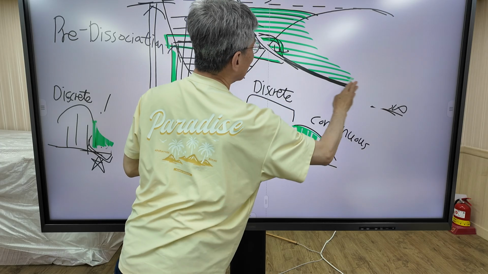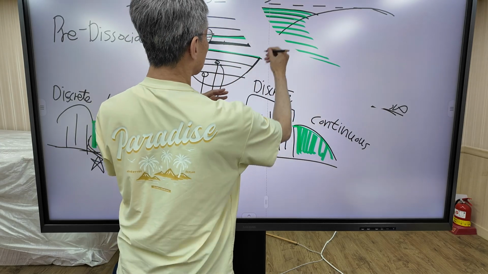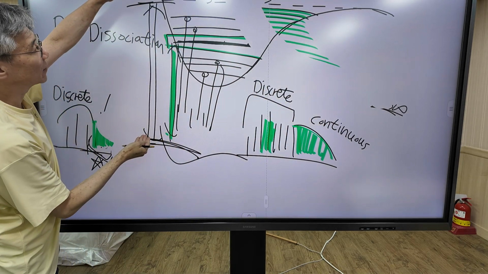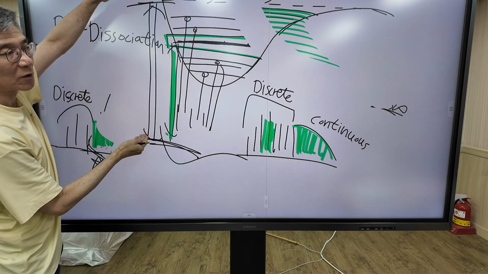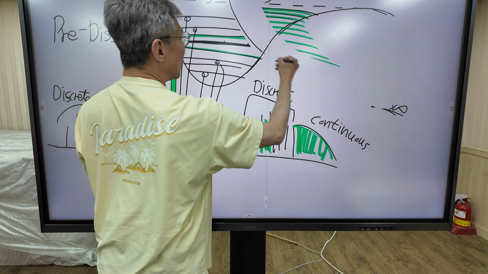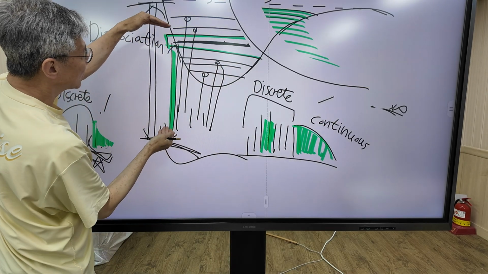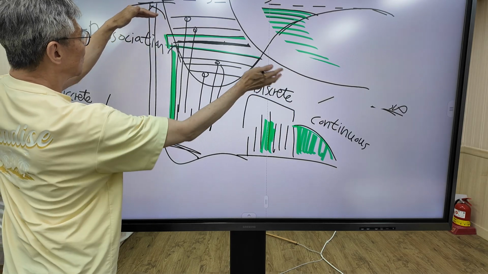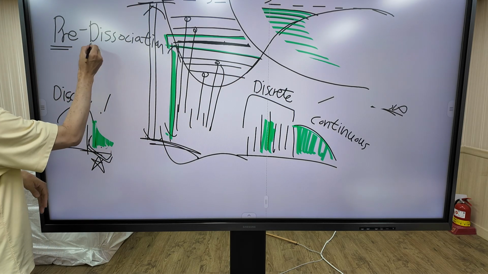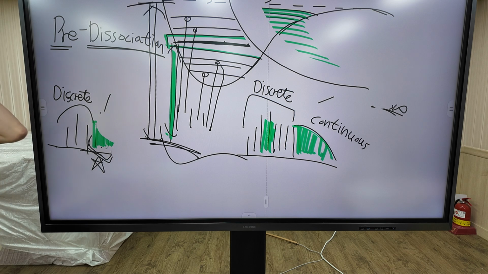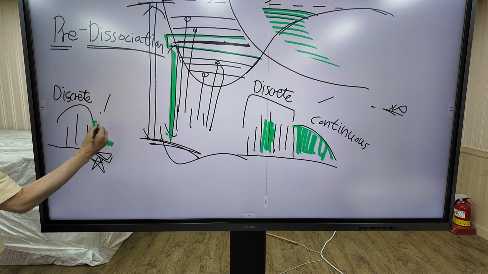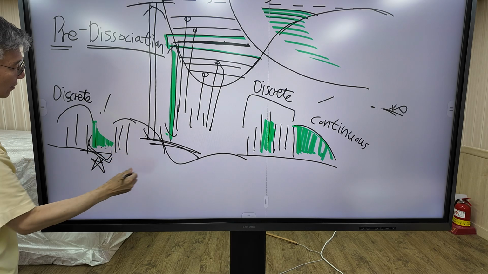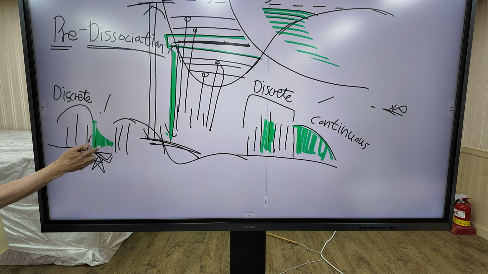Without this curve, this amount of energy is needed to dissociate the molecule. But with this curve crossing, only this amount of energy is needed. So this dissociation is called pre-dissociation. How do you know pre-dissociation occurs? You can observe it in the spectrum.